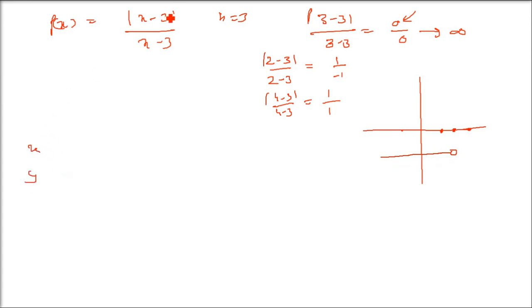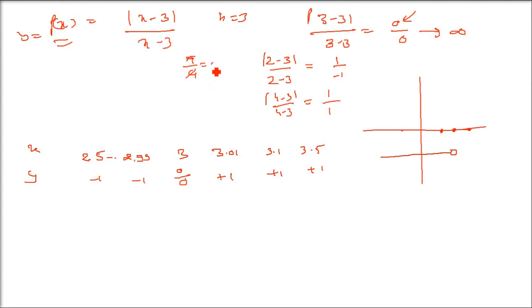These are all y equals -1. f(x) is y only. I'll just show you this. If I put x equals 3, you're going to get 0 by 0. If you put x equals 2 minus 99, you'll get -1. If you put 2.5, whatever value you put, it will always be -1. No change. But if you have 3.01, 3.1, 3.5, which is a value higher than 3, you'll always get +1. No change. So only two y values are coming, either -1, or +1, or 0 by 0. And that 0 by 0 is your point where the function is not continuous.